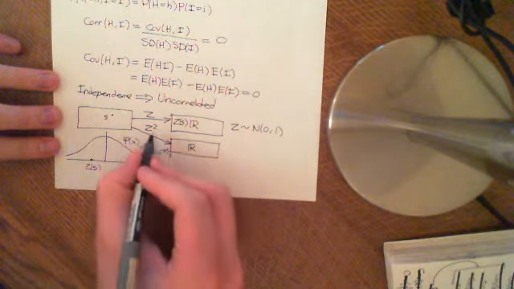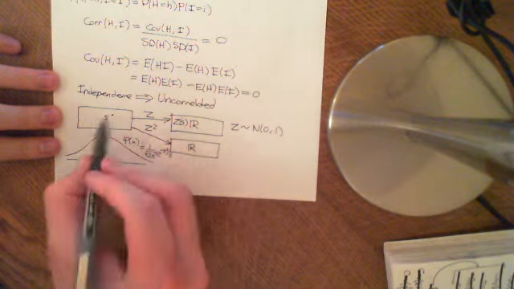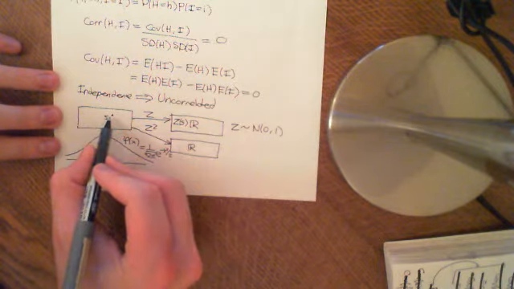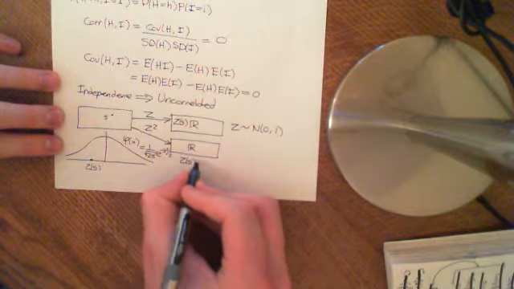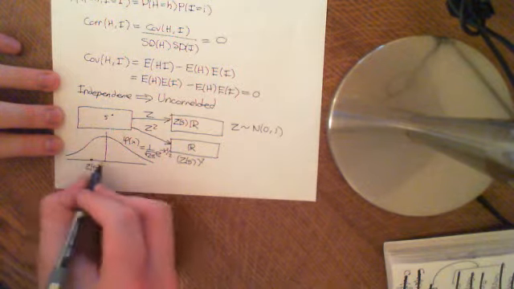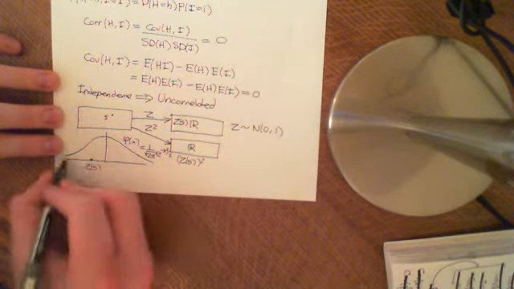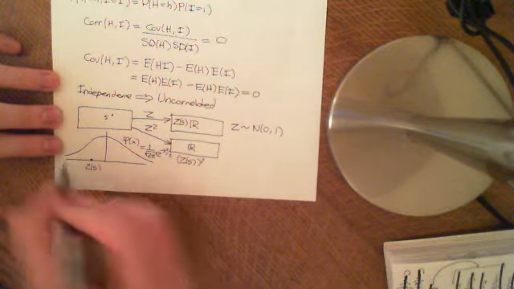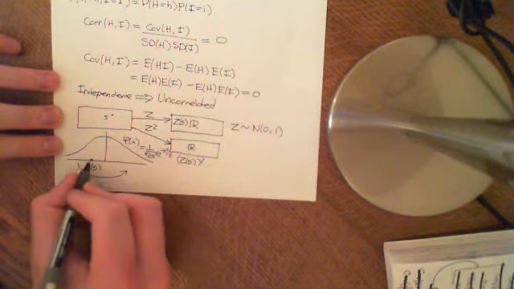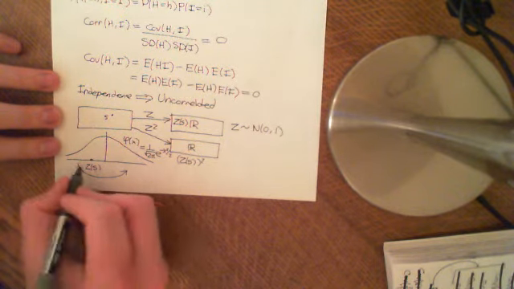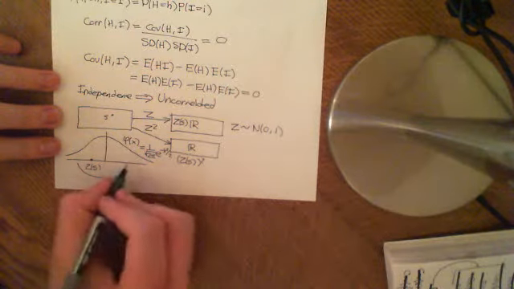And now what I'm going to do is create another random variable which is going to ascribe to every outcome in here not Z of s, but Z of s squared. So basically, all of the outcomes which were ascribed a negative real number are now going to be flipped onto the positive axis, and they're going to be ascribed not just the positive version of that number, but the positive version of that number squared.